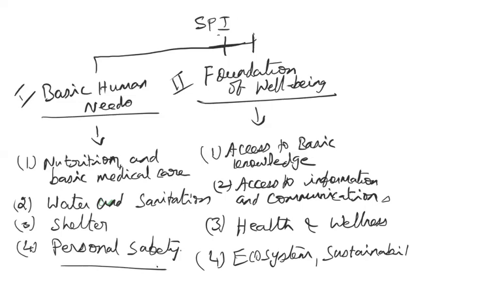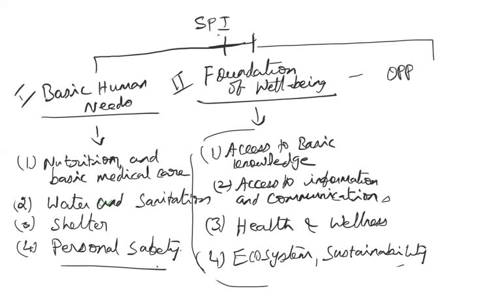So ecosystem and sustainability. So the first requirement is the basic human need. The second requirement is foundation for well-being. That means if all these things are there for a person, he has a strong foundation. Then the third one is opportunity. It is not enough that he has the basic human need and all the foundation. To what extent is he able to use that foundation? What are all the opportunities provided for a person in a particular country? So that is opportunity.